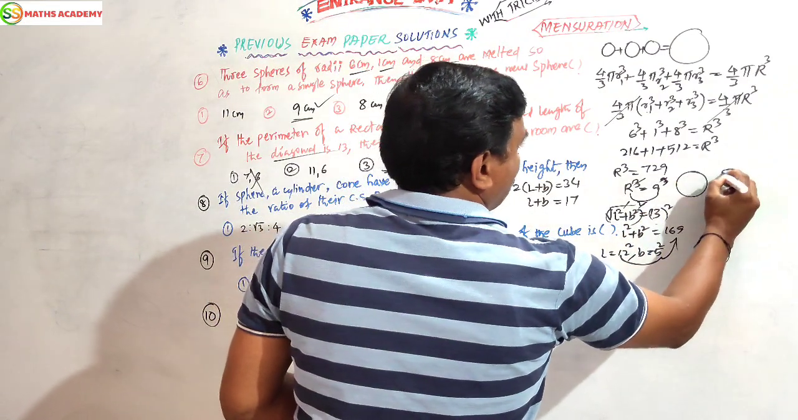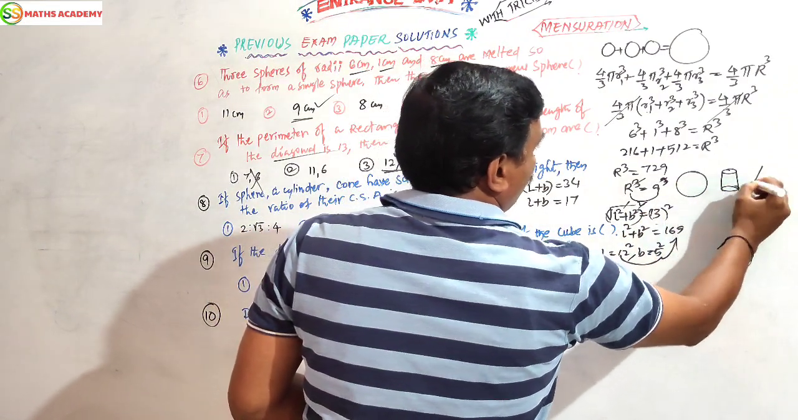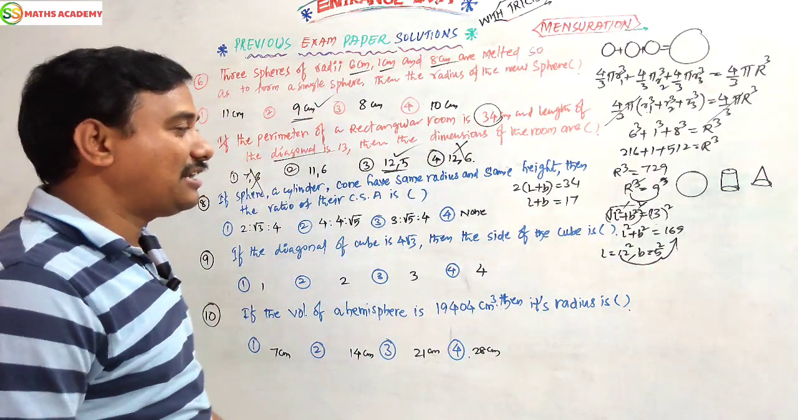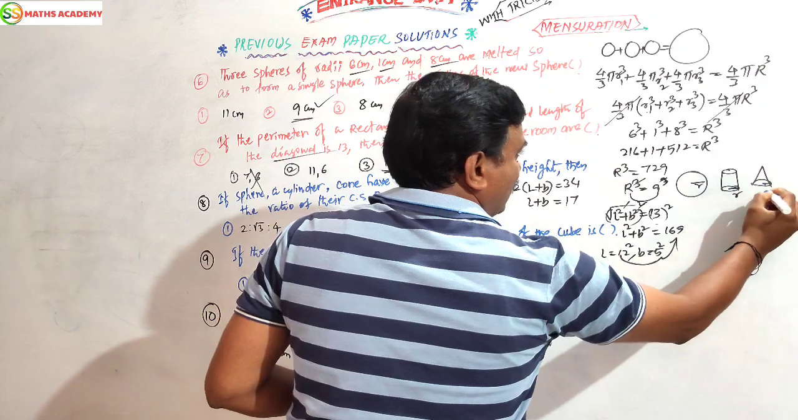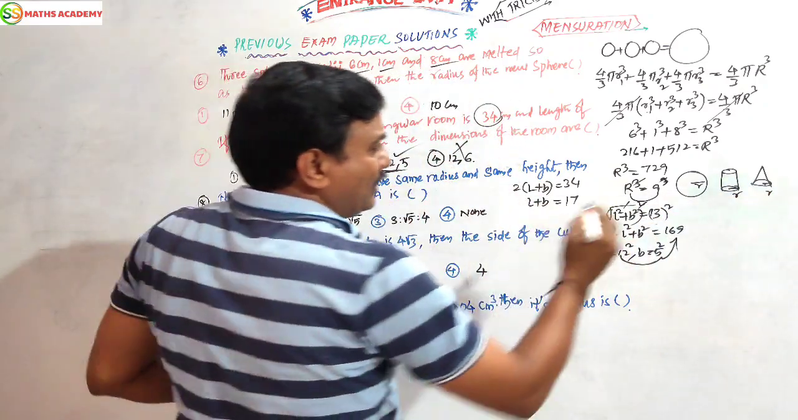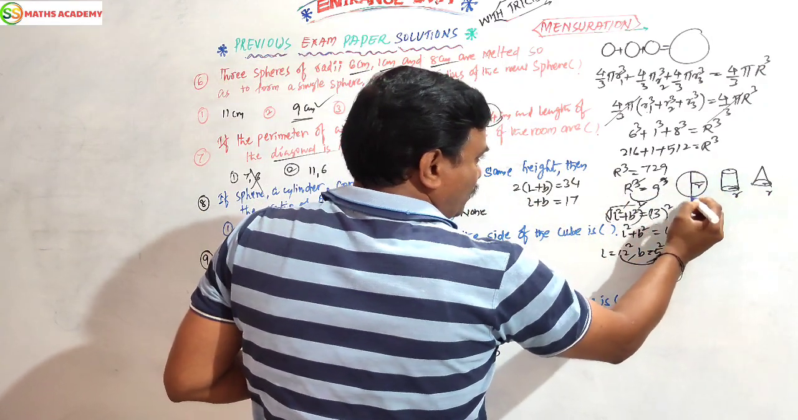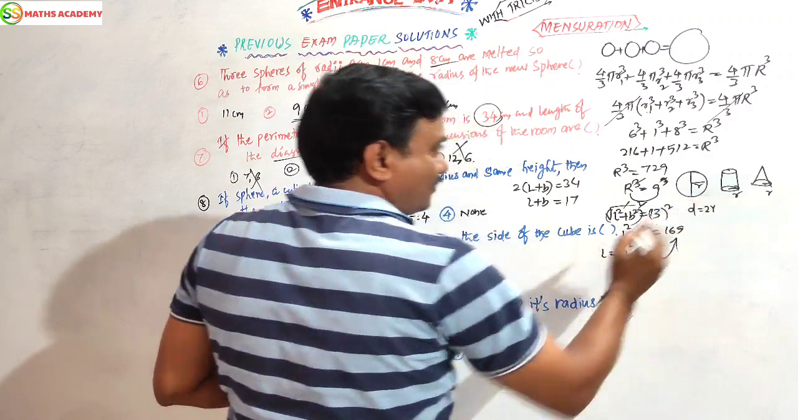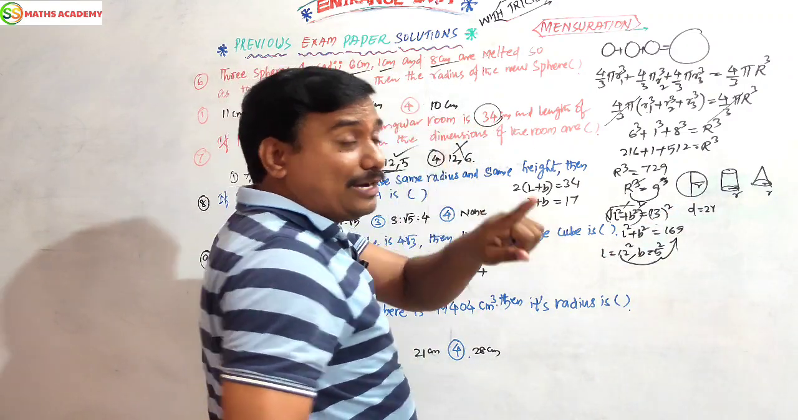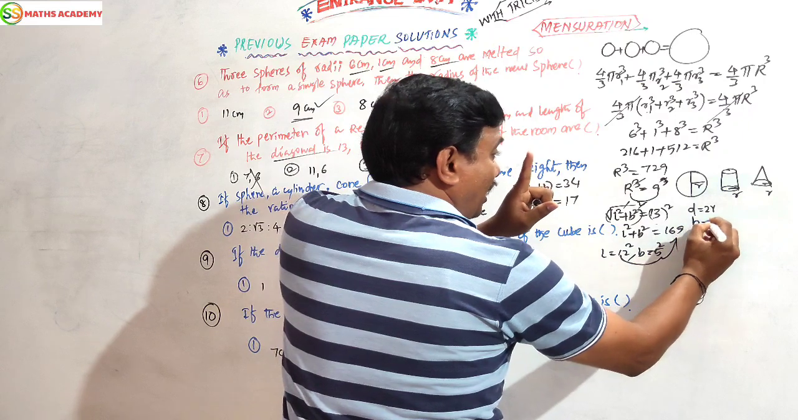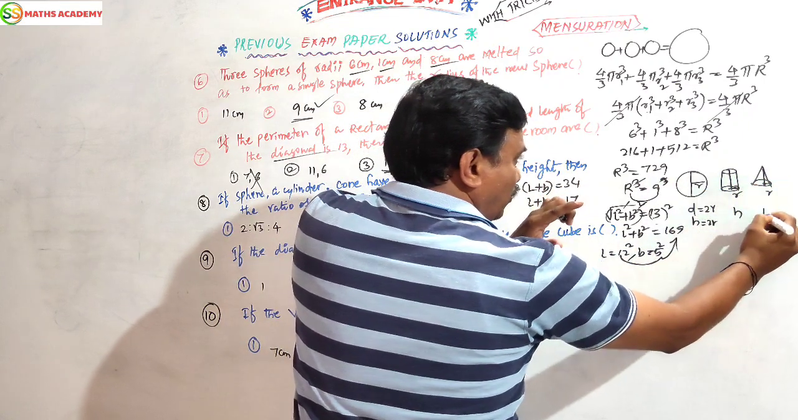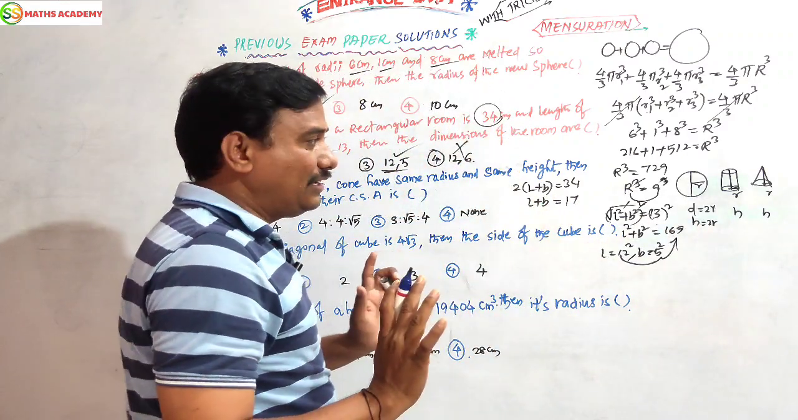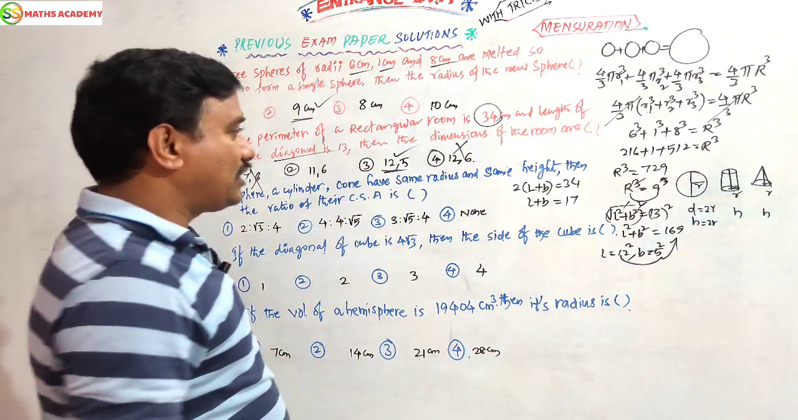Sphere, cylinder, cone: these three have the same radius. Radii are equal, no problem. The height of the sphere is 2r. The height of the sphere is nothing but the diameter. Here the height is h only, no problem. Clear? What is it asking? The ratio of curved surface areas.